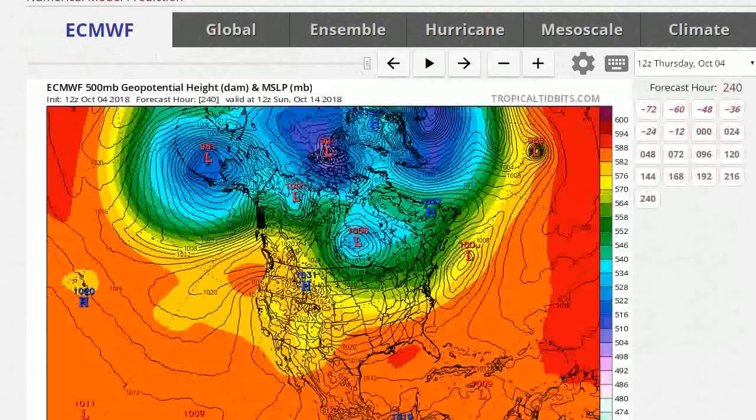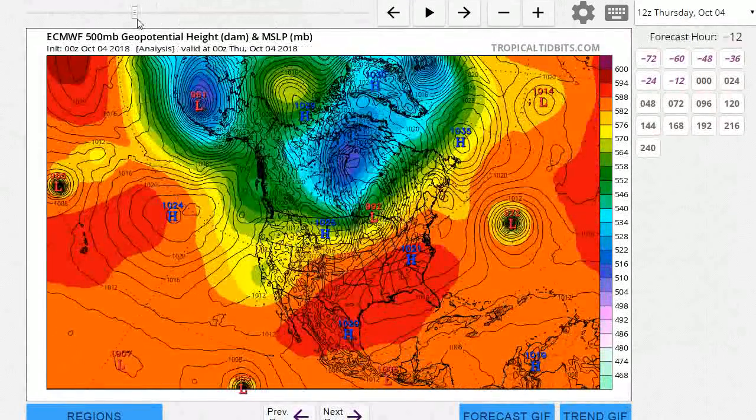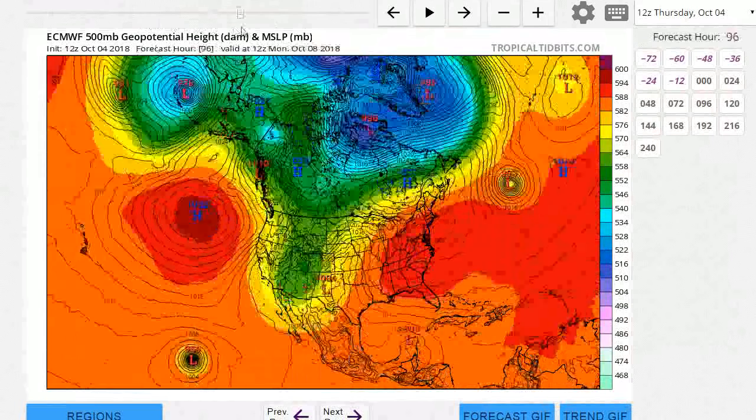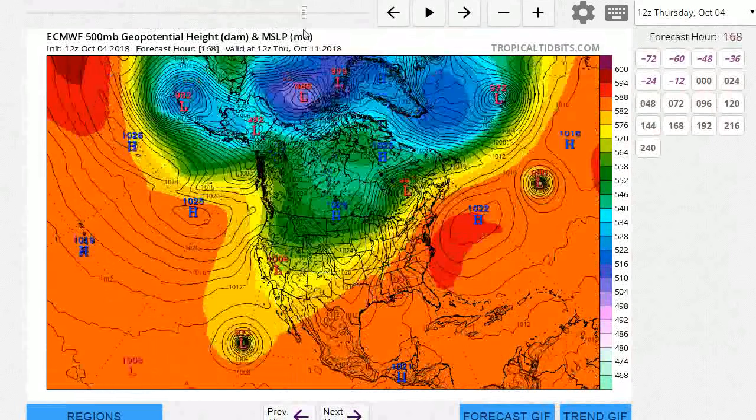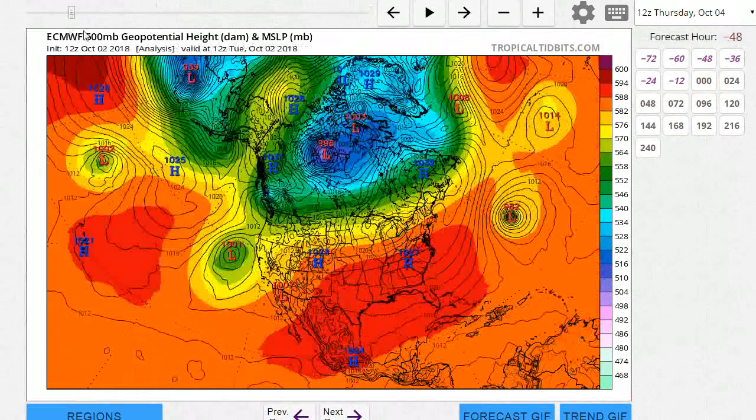Euro, let's go to the Euro. Let's see what the Euro does with Leslie. It pretty much is very similar to the GFS. It tracks it a little more southeast and then brings it up right past Iceland, which is really unusual. Really crazy stuff, but this is all because of the jet stream.